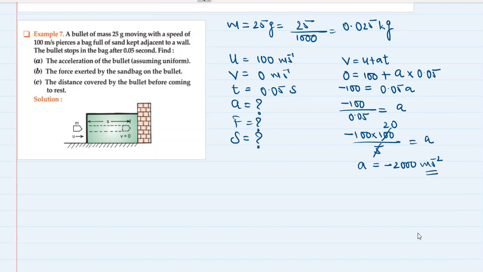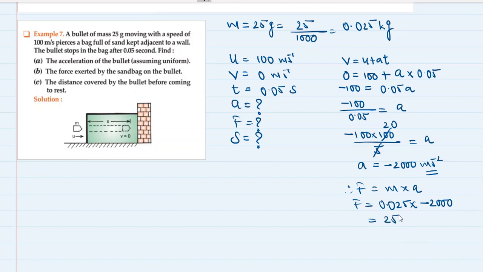Now we managed to find the acceleration, and we know the mass of the bullet. Let's find the force. Force is equal to mass into acceleration. Force is 0.025, that is the mass, multiplied by acceleration, which is minus 2000. There are 3 decimal places and 3 zeros, so let's get rid of them.